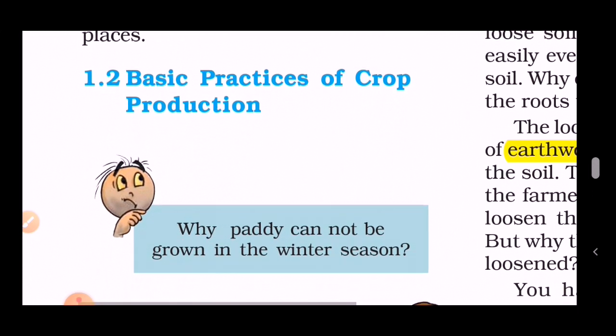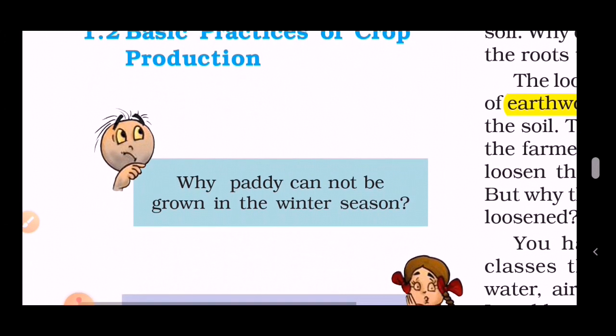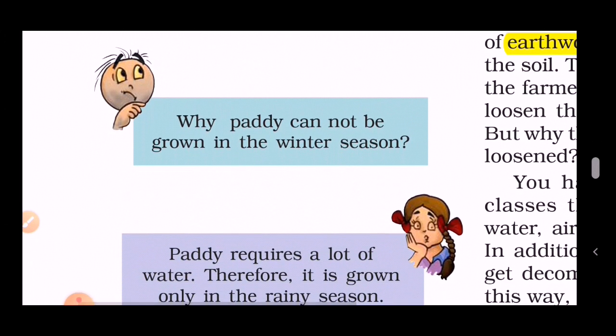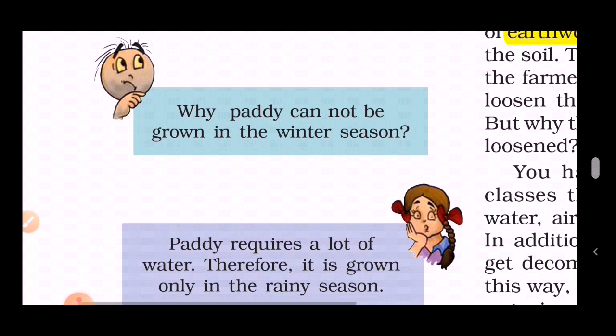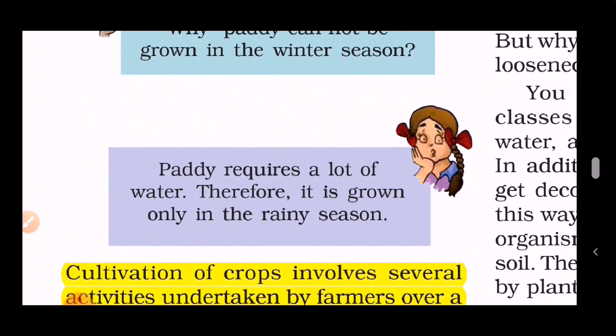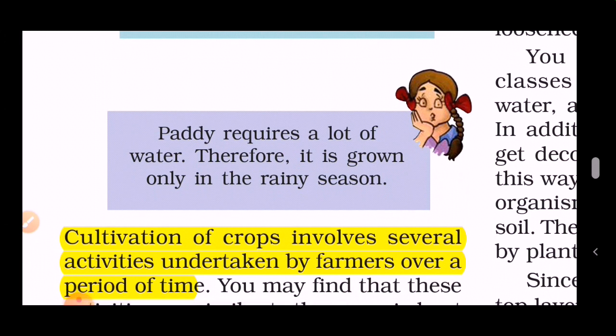Basic practices of crop production. See, he asks why paddy cannot be grown in the winter season. Why some crops cannot be grown in whichever season the farmer wishes. Here is the answer. Paddy requires a lot of water for its production. Therefore, it's grown only in the rainy season. You should remember such things.